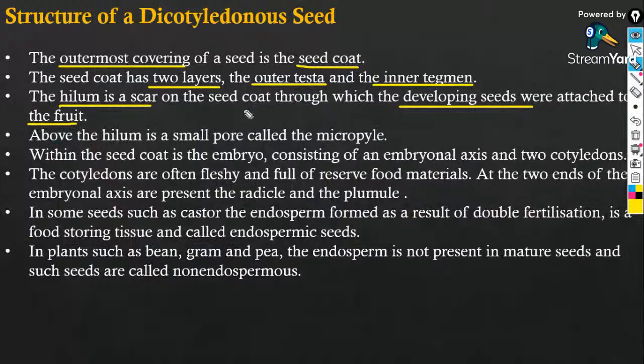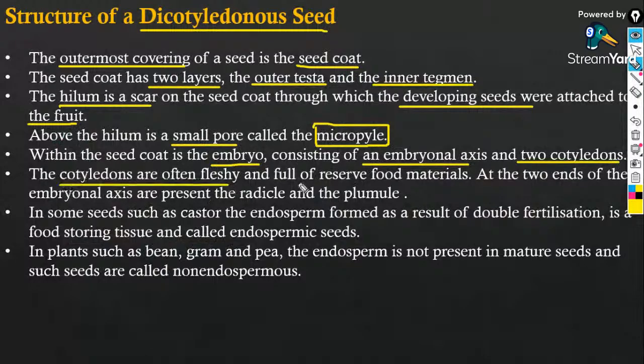And above the hilum, there will be a small pore which is known as the micropyle. Okay, within the seed coat, there is an embryo consisting of an embryonal axis and two cotyledons. Why? Because we are discussing a dicot seed. The cotyledons are often fleshy and full of reserve food materials. At the end, there would be a radicle and a plumule as well.